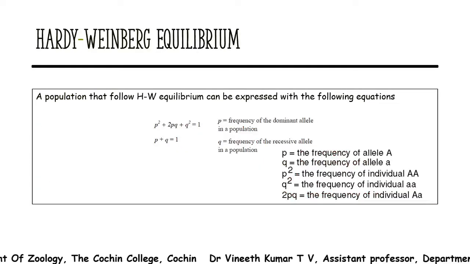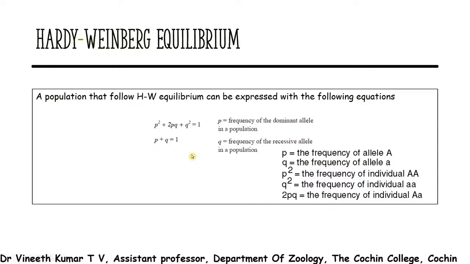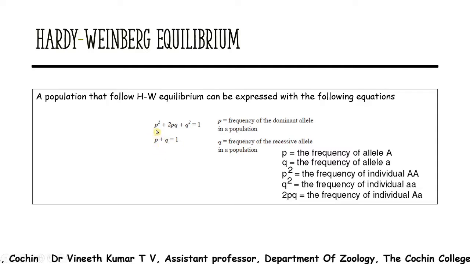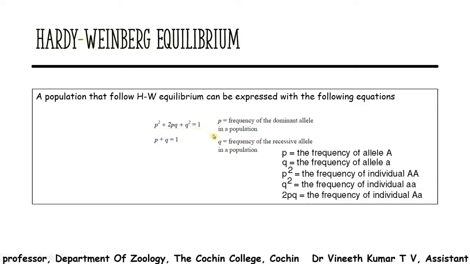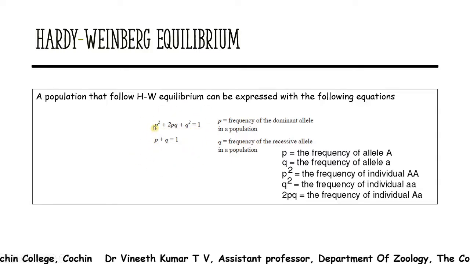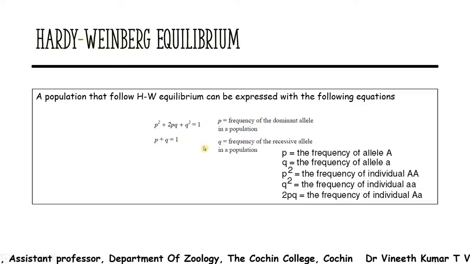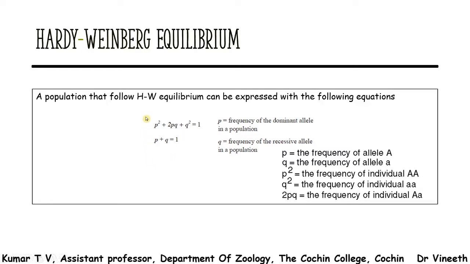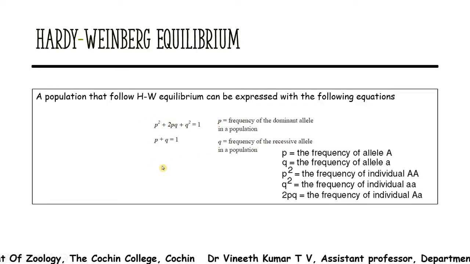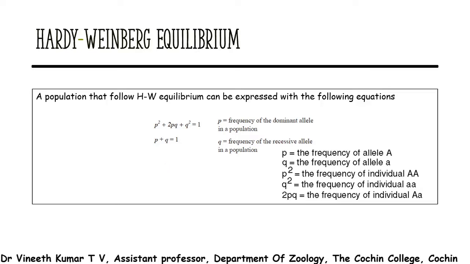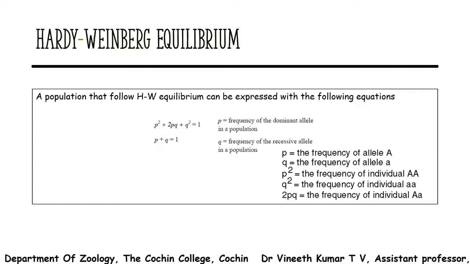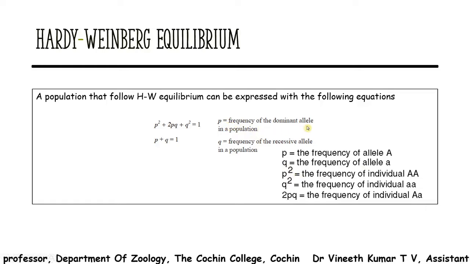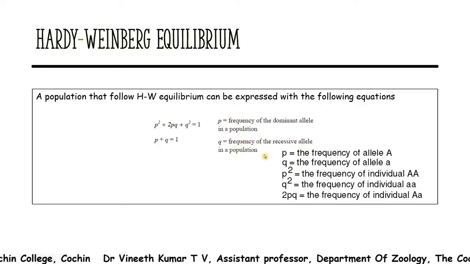A population that is following Hardy-Weinberg equilibrium is expected to follow the equations p plus q equals 1, and p square plus 2pq plus q square. This is the binomial equation that such a population will fit. Either p plus q is equal to 1, or p plus q the whole square is equal to 1, or p square plus 2pq plus q square is equal to 1, where small p is the frequency of the dominant allele and q is the frequency of the recessive allele.